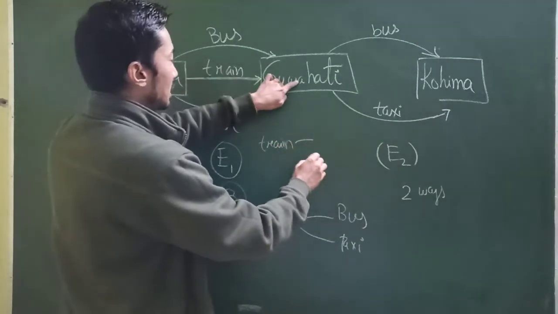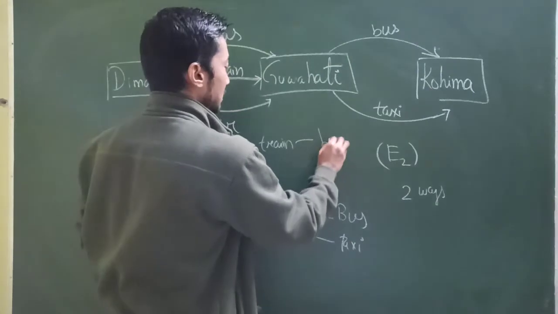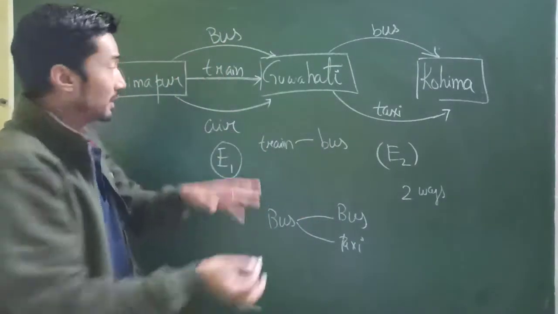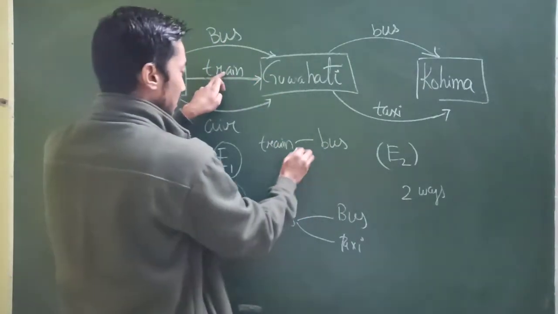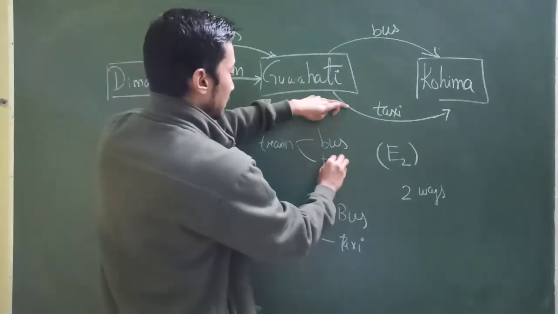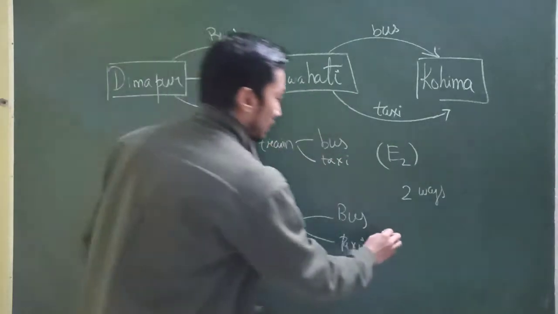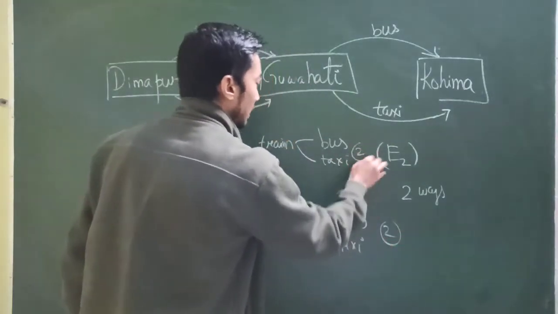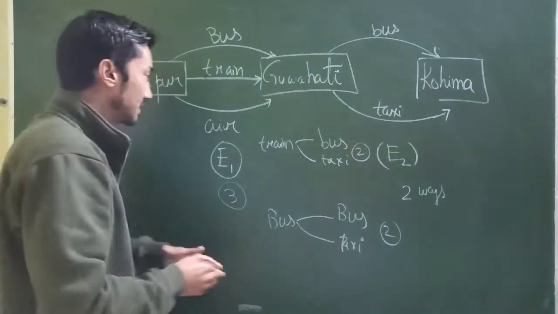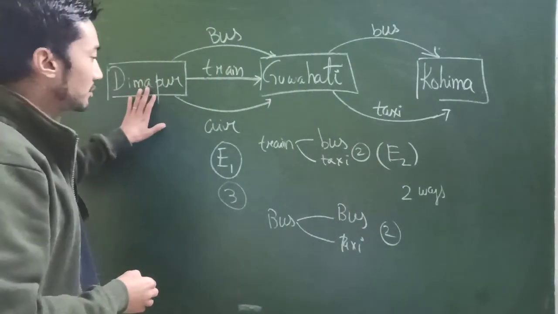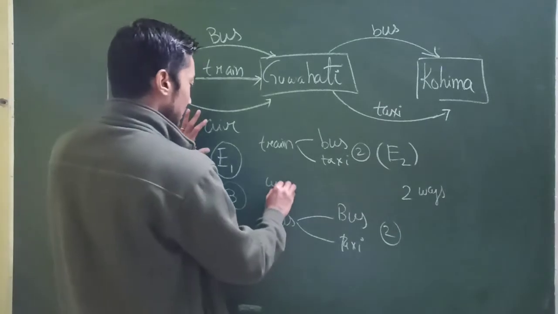I reach Guwahati. From Guwahati I go by bus. Another combination, I go by train again. Then I take a taxi. So here we have two ways, here we have two ways. These are the combinations. Now, another one, that is from Dimapur I travel by air.